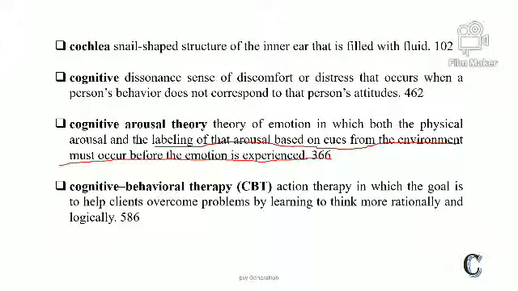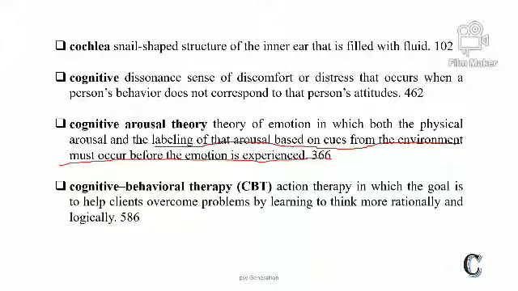Basically, it depends on the environmental cues. If he sees a dog but doesn't fear it, then he doesn't feel terrible or fearful.